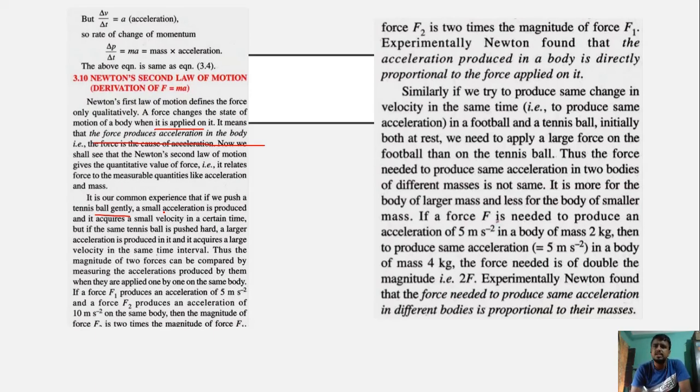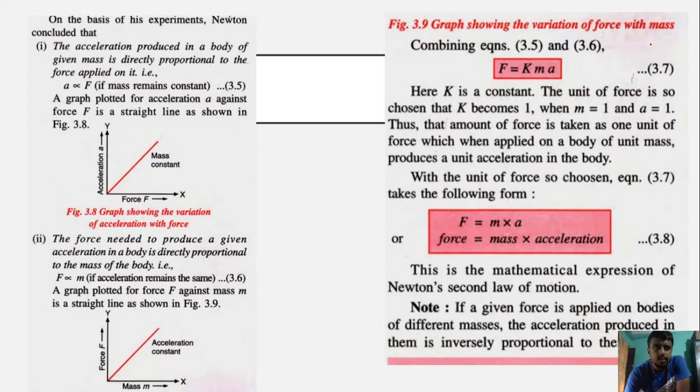Experimentally, Newton found that the acceleration produced in a body is directly proportional to the force. What did Newton find? That F is directly proportional to a. On the basis of his experiments, Newton concluded that the acceleration produced in a body of a given mass is directly proportional to the force applied on it.